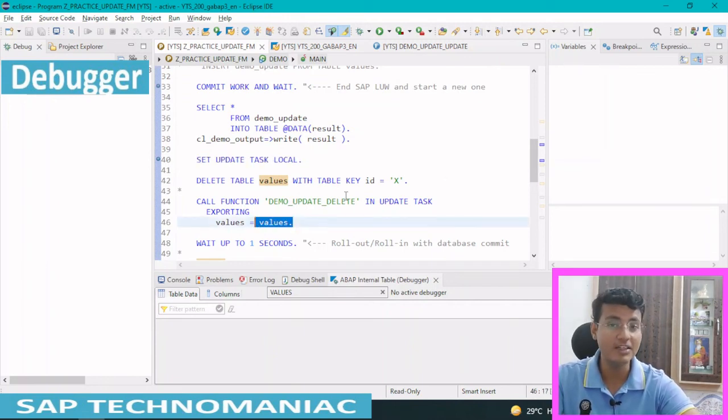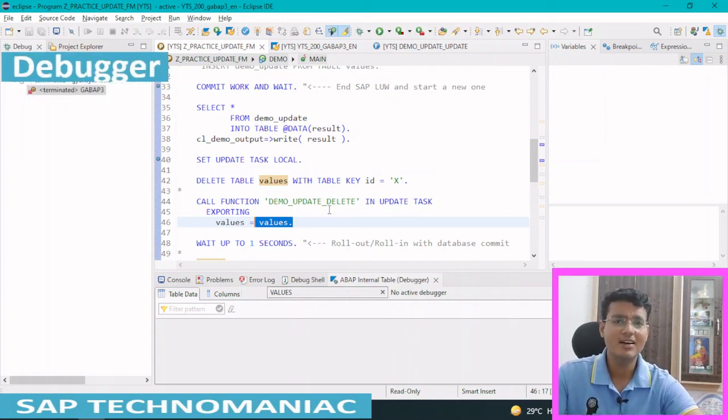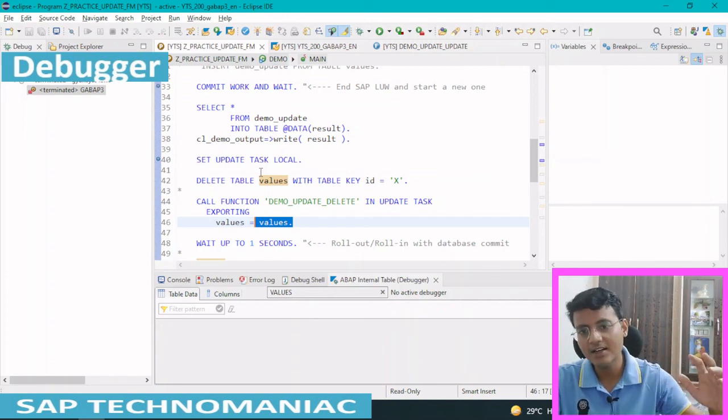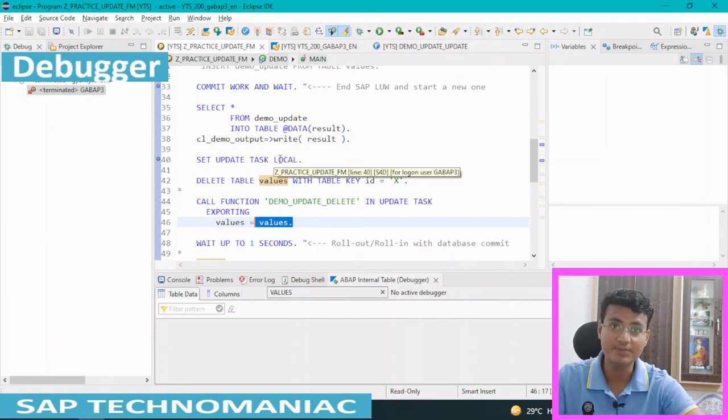That is one of the advantages. We should know this concept, because sometimes it is written in standard code and we don't get to know what is happening. It works the same as when we are not using SET UPDATE TASK LOCAL, but the difference is that we save the data in ABAP memory instead of in the database itself.